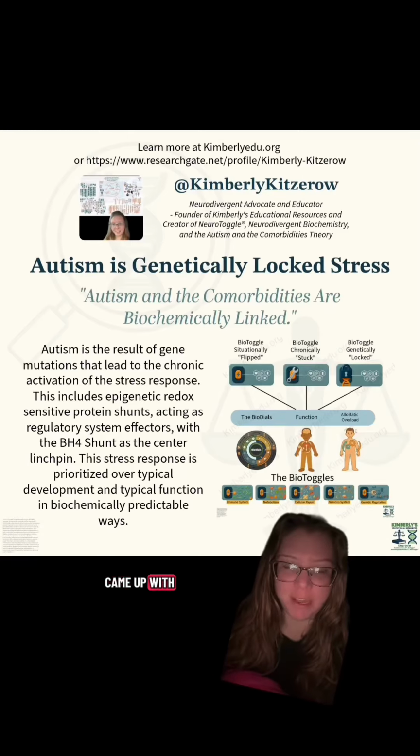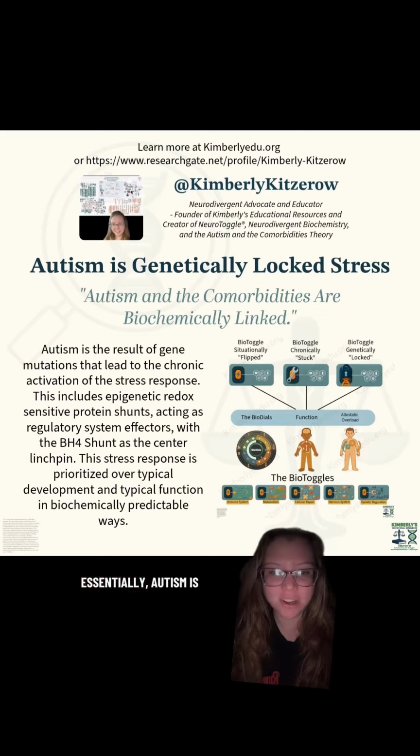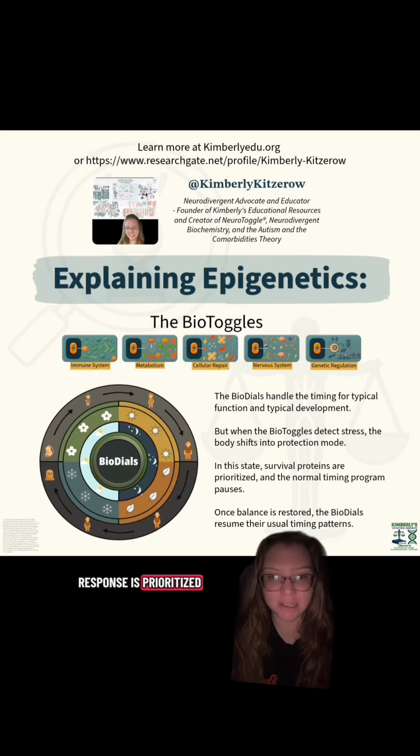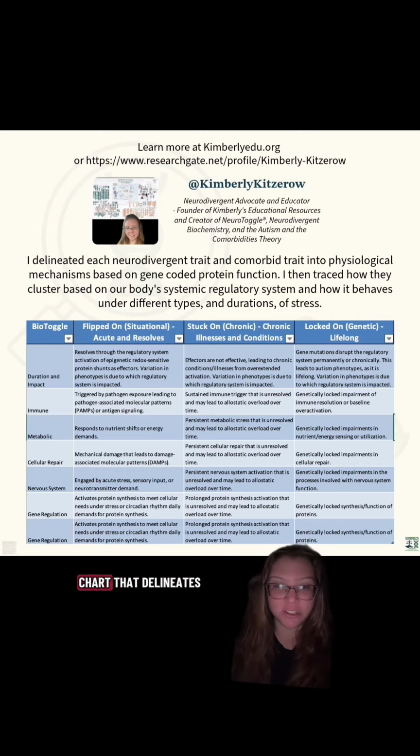Who's new here? I came up with the hypothesis, now turned theory, on the pathology of autism and the comorbidities. Essentially, autism is a result of gene mutations that cause a chronic stress response inside the body. And this stress response is prioritized over typical development and typical function in biochemically predictable ways. But this can also be expanded into neurodivergence as a whole, which is why I created neurodivergent biochemistry and created this chart that delineates everything into different phenotypes.